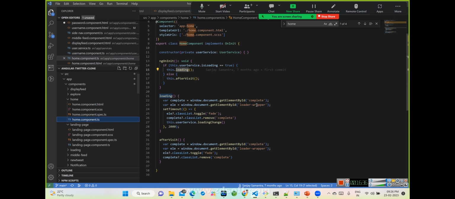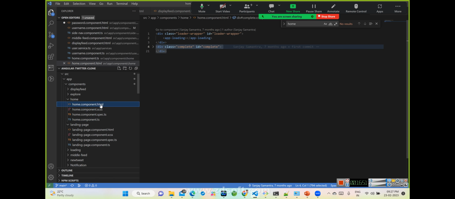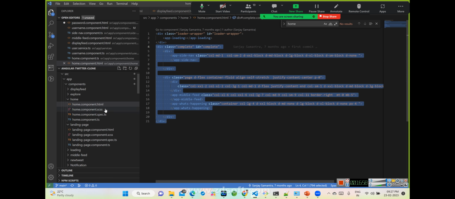We are picking up the element, load wrapper, enabling it and adding some style on it, like fade, and removing the complete part. This portion we are completely removing from the DOM, as if it is deleting this section. So only this will be available, so it will show the loader at that time, correct?